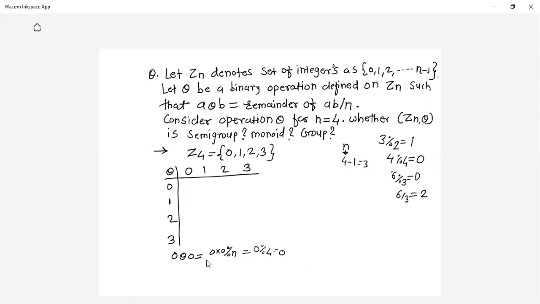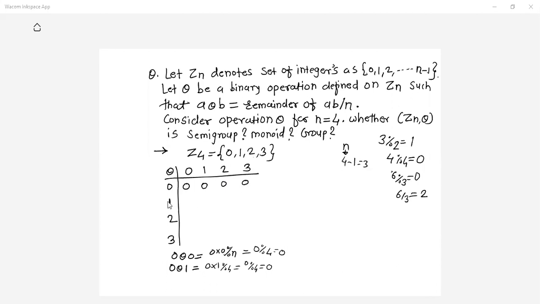It gives you 0 only. 0 will come here. Now what about 0 theta 1? 0 theta 1 is 0 into 1 mod 4. 0 into 1 is 0, and 0 mod 4 is 0 only. So 0 theta 2 gives you 0. 0 theta 3 also gives you 0.